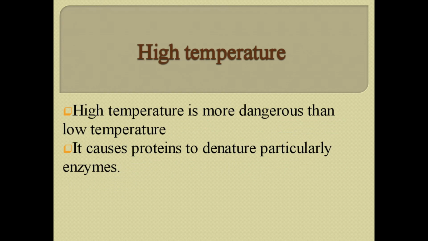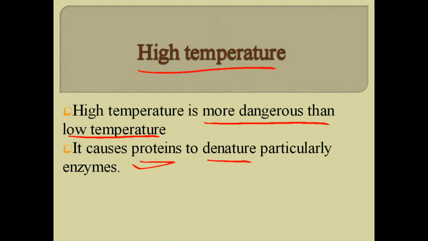The second extreme is high temperature, and a high temperature is more dangerous than low temperature. It causes the proteins to denature, particularly enzymes, and as the enzymes are denatured, the vital functions of the cell are lost and the body will eventually die.